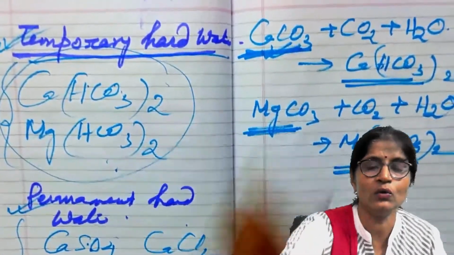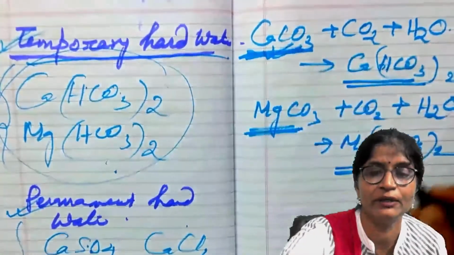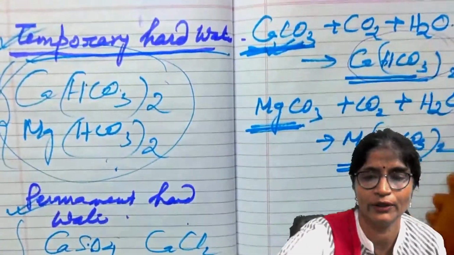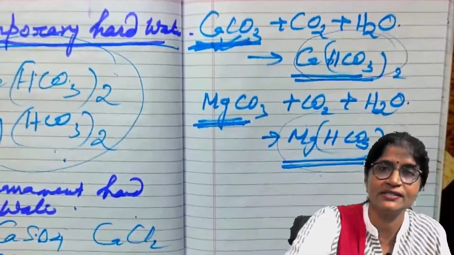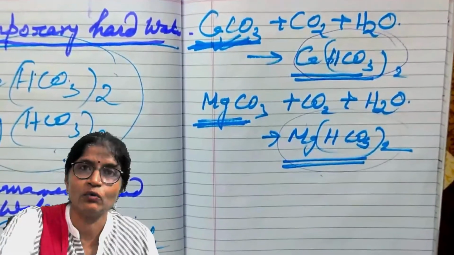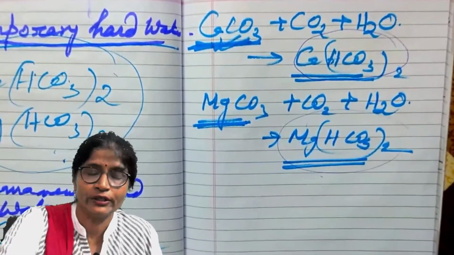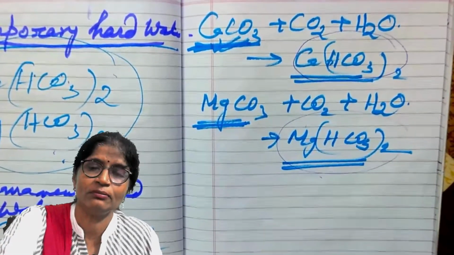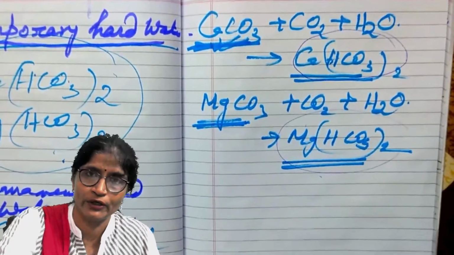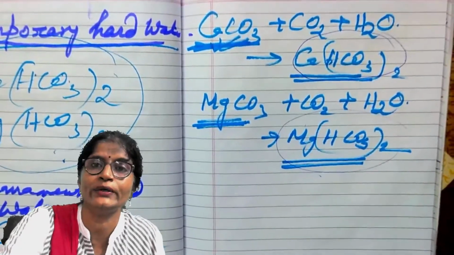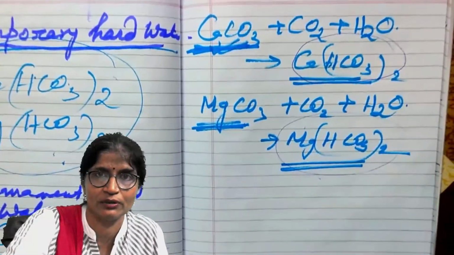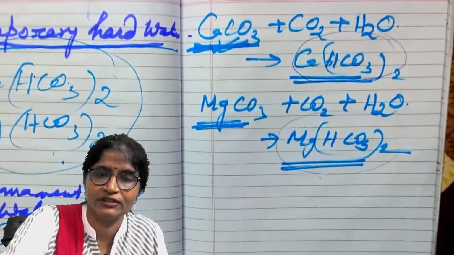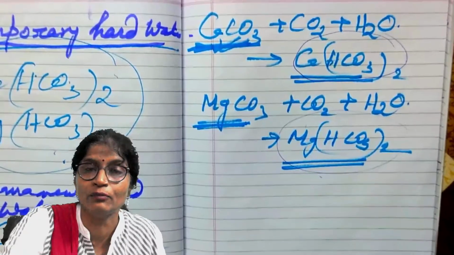Now, how can these chemicals, calcium bicarbonate and magnesium bicarbonate, be removed? I said to you, by boiling. When temporary hard water is heated or boiled, the calcium bicarbonate and magnesium bicarbonate, which are soluble, are converted into insoluble precipitates of calcium carbonate and magnesium carbonate. When they are filtered out, they can be removed.